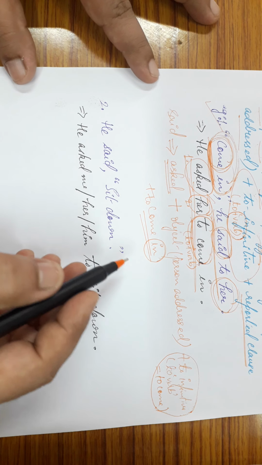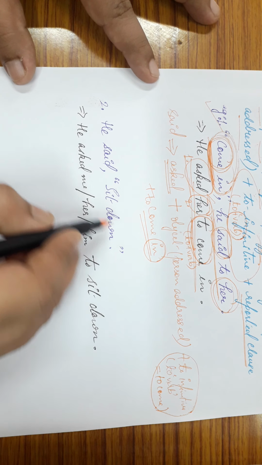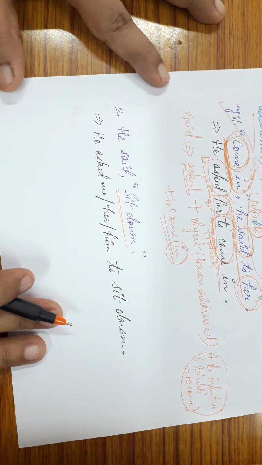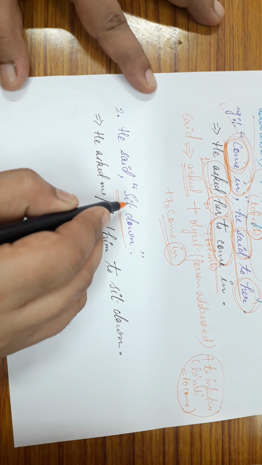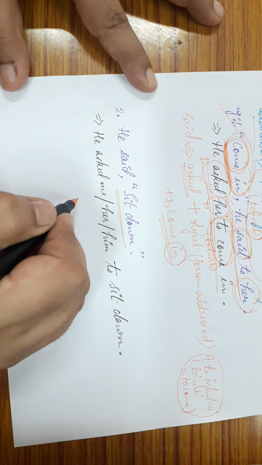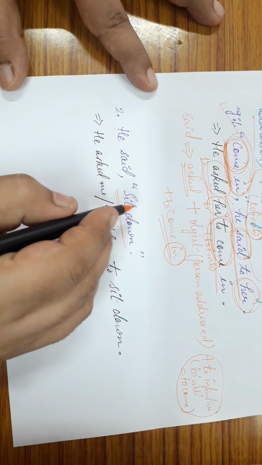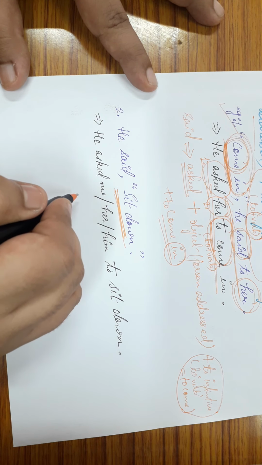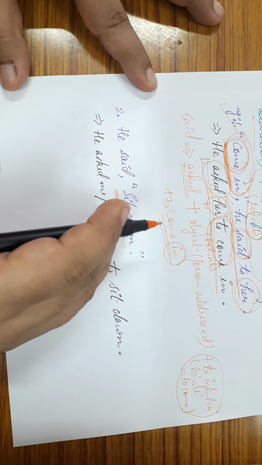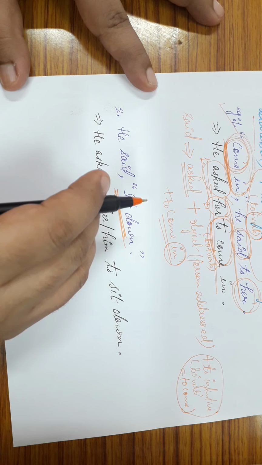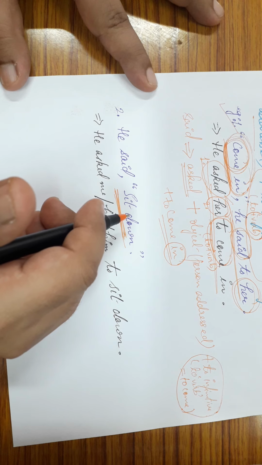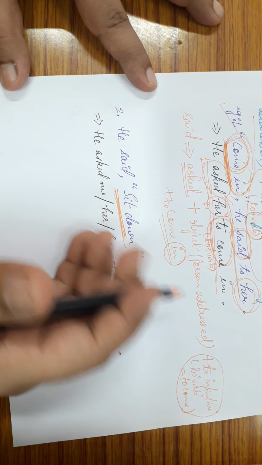Another example, more or less the same kind. He said, sit down. Okay. Now, see the conversion of this imperative sentence from direct speech into indirect speech. Now, when we listen to this, sit down, it may strike in our mind that it can be simply asking, or it can be a mere request, or it can be an order also.